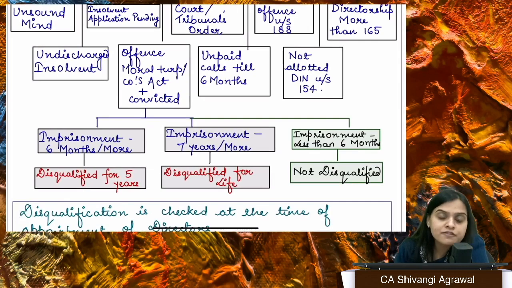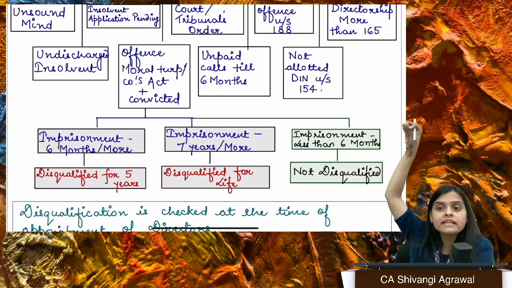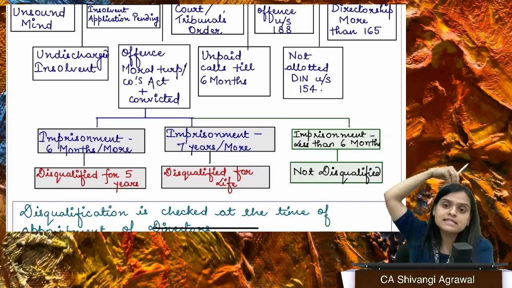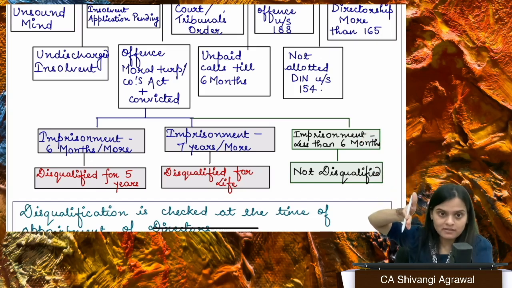If you have been convicted, it means found guilty. So if the court has found you guilty, that yes, you have done this offense, it doesn't matter whether it involves moral turpitude or not, and you have been sentenced to imprisonment for at least 6 months. So any time in the past you were found guilty for any offense for which you got imprisonment of at least 6 months. Now, when that 6 months will expire, that means whatever was the tenure of your sentence,